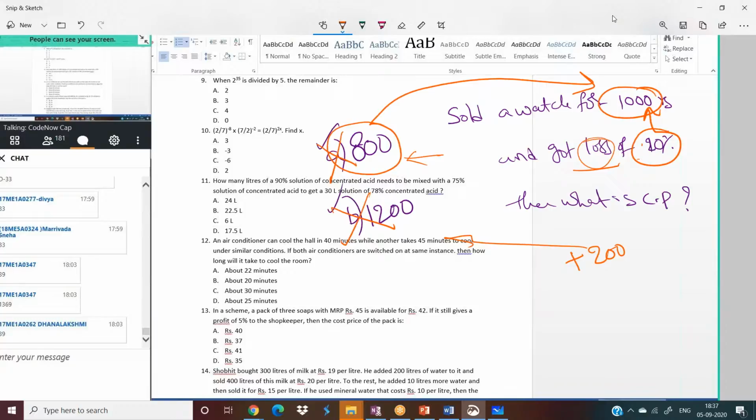Okay, so now 100% the answer cannot be option A. Then will you add 200 to 1000 rupees? Yes, you can add, but you should not calculate 20% on the selling price. Remember, whether it is loss or profit, you should calculate the percentage based on the cost price but not on the selling price. This is the mistake you did. You calculated 20% on 1000. 1000 is the selling price, not the cost price. So this is wrong.